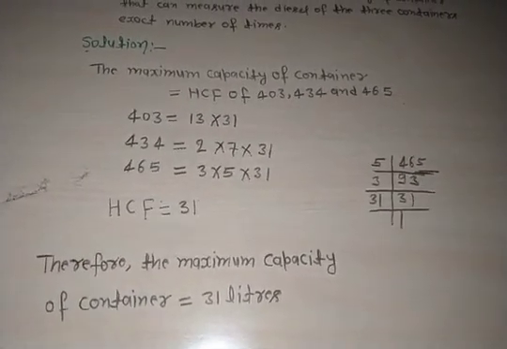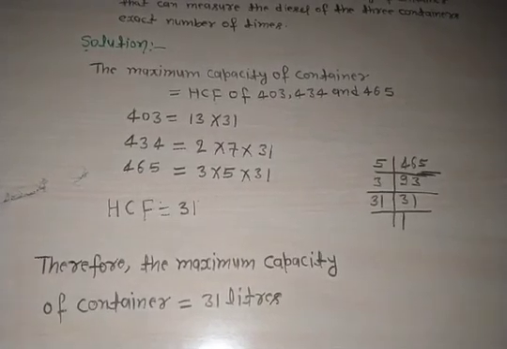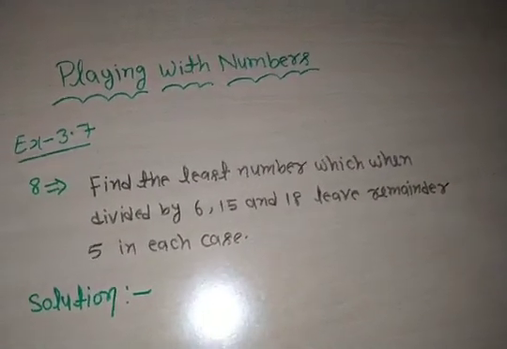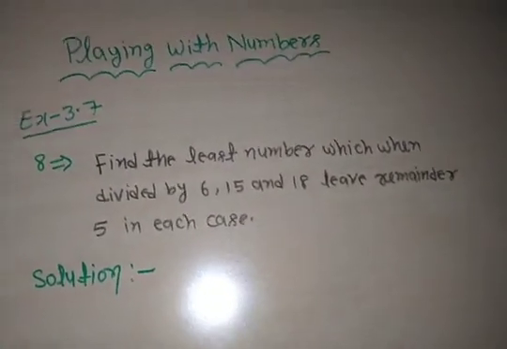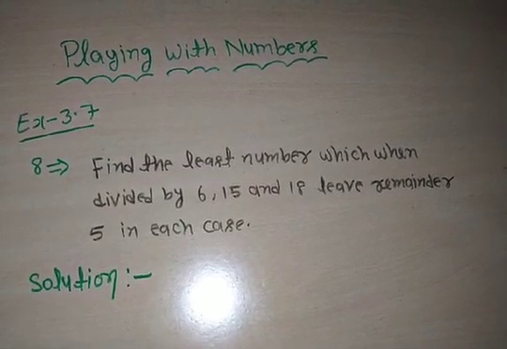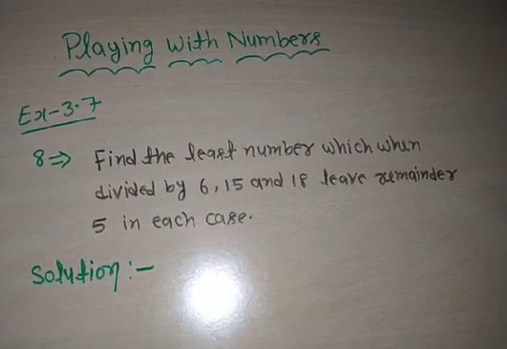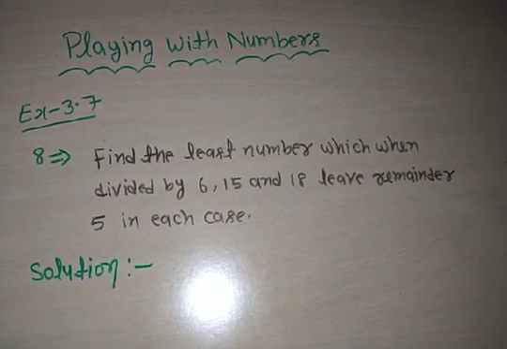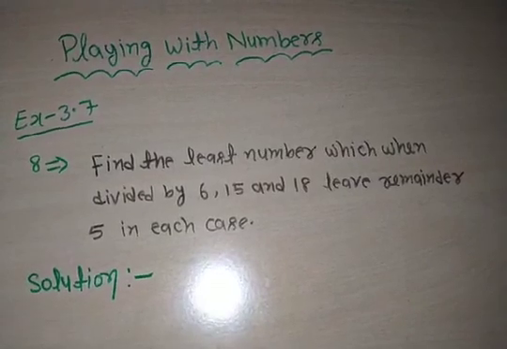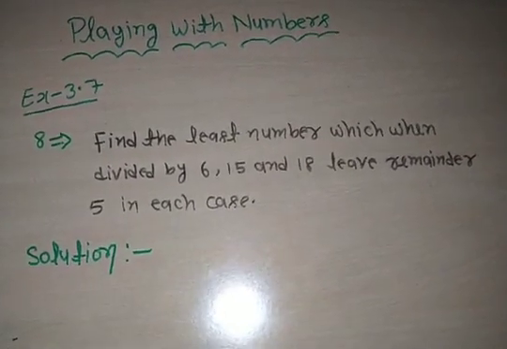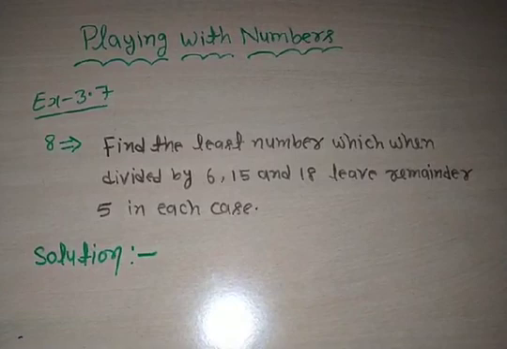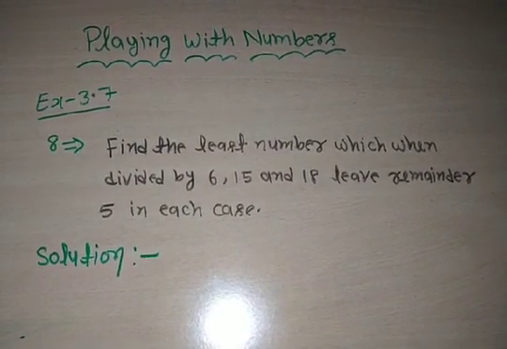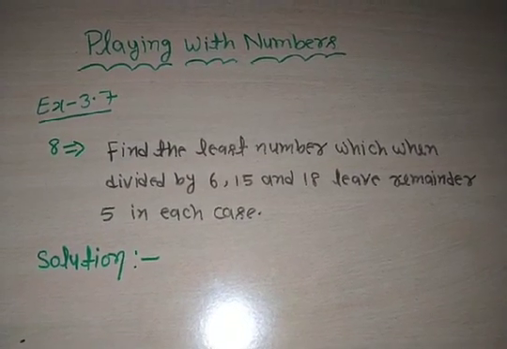Now we are going to solve question number 8. This is question number 8. Find the least number which when divided by 6, 15 and 18 leaves remainder 5 in each case.